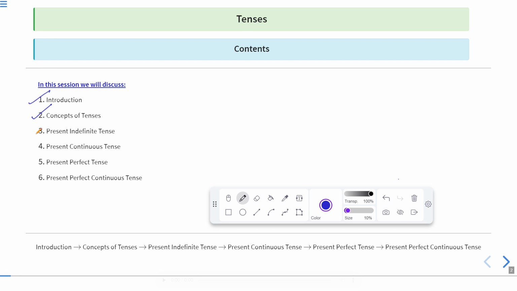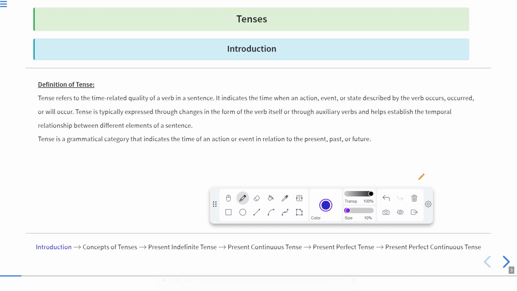So in this session, we will discuss present tense entirely. First of all, we'll discuss present indefinite tense, present continuous tense, present perfect tense, and present perfect continuous tense. Now, in this session, we will discuss present tense entirely, or you can say we'll elaborate present tense completely. Okay, so let's begin this session. Now, first of all, let us see the introduction of tenses.